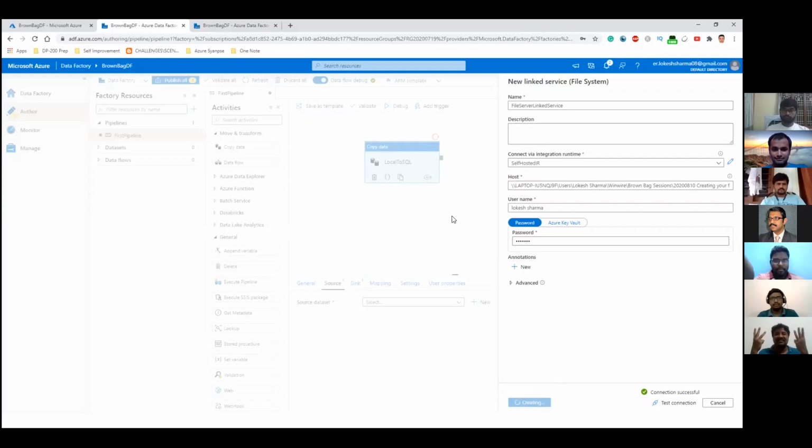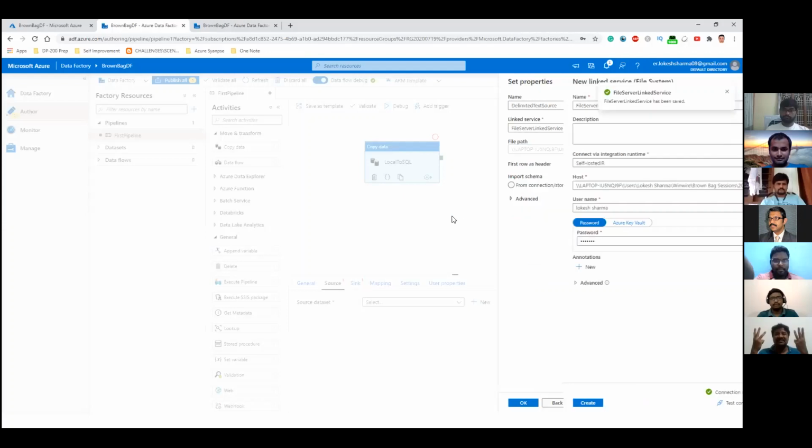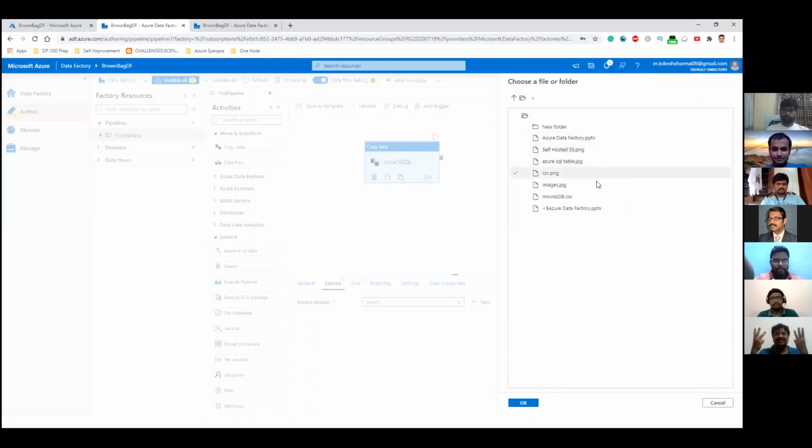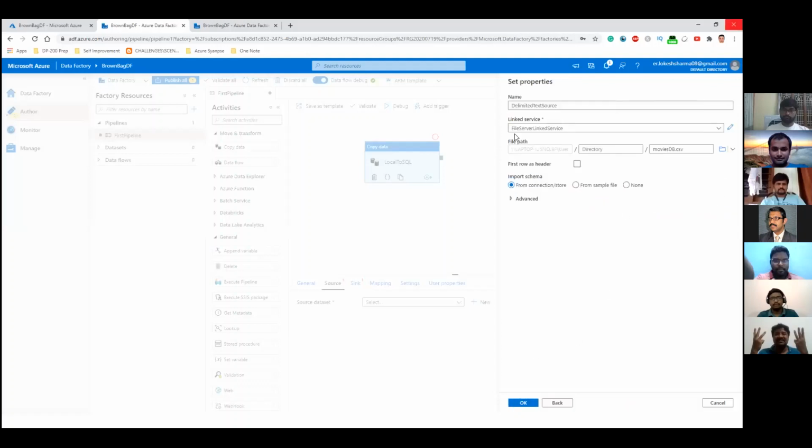You don't have to explicitly create the linked service or integration runtime separately. The tool itself asks you and helps you create it. So we have the dataset now, and we have the linked service now. There are some other options as well. There can be a requirement to extract data from a group of files stored under a particular folder. In that case, you would not have to specify the file name. But in our case, we have a single file, so we will select that file. Our file is moviesdb, and then click on OK.